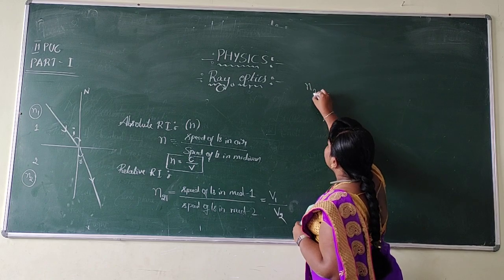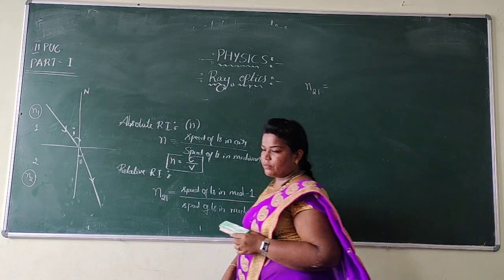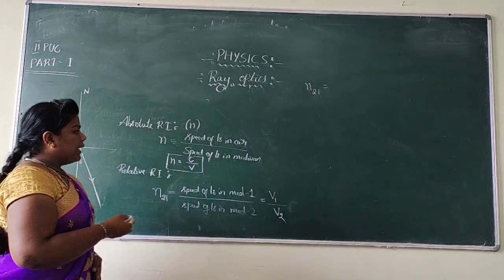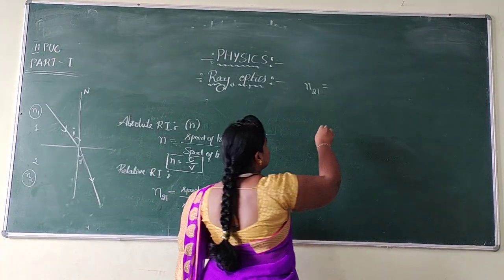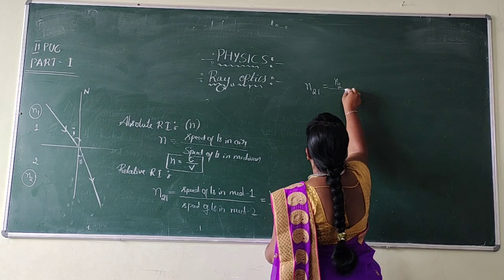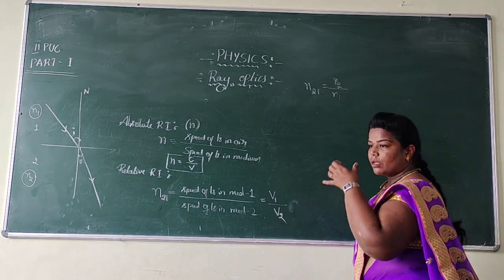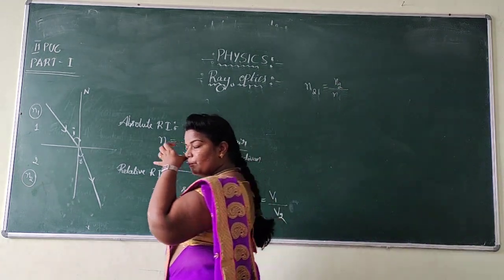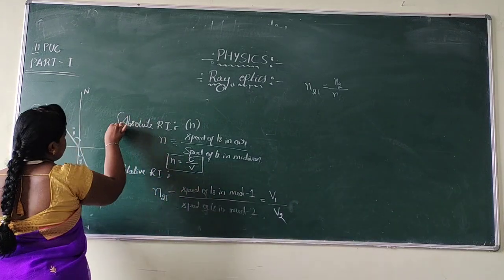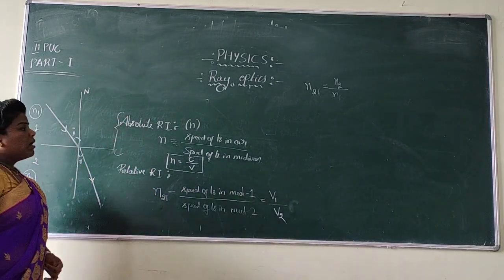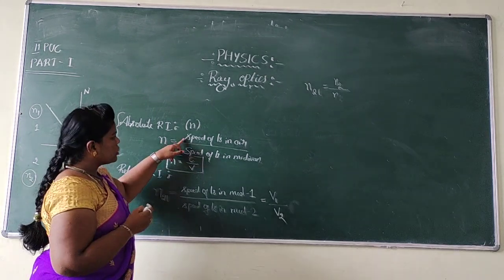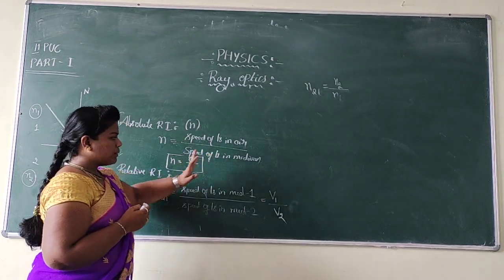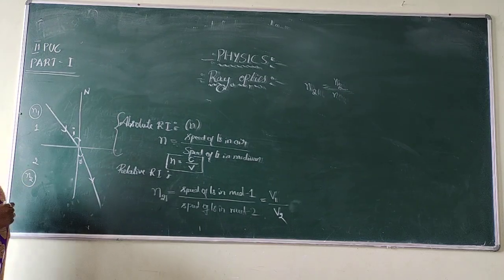N21 can even be written as the ratio of the refractive indices, that is N2 divided by N1. As I defined previously, the absolute refractive index is defined as the ratio of the speed of light in air to the speed of light in the medium.